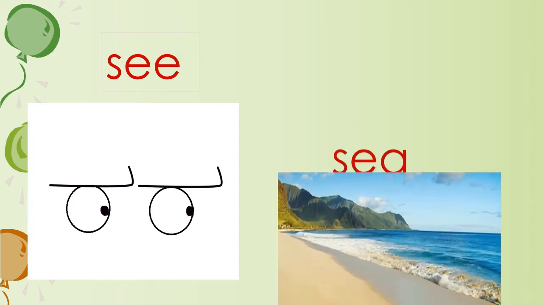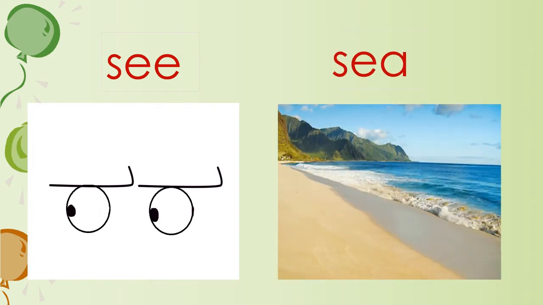"See" and "sea". They sound the same, but they have different meanings. When you frame a sentence or when you write a sentence, they come up with different meanings. Like, for example, I can see you from the window. I can see a sea from the window. Both give a different meaning.